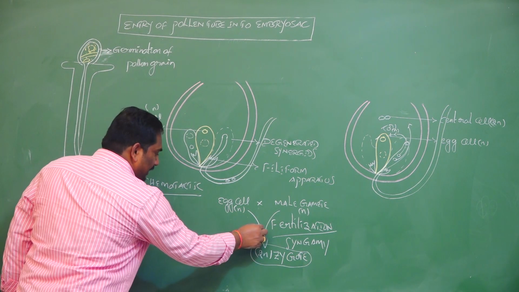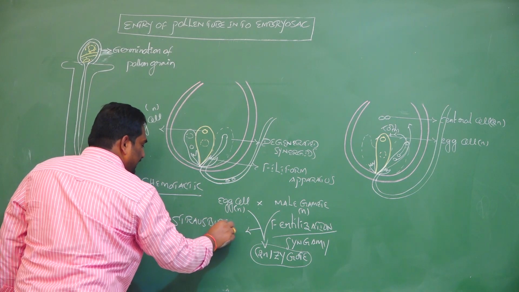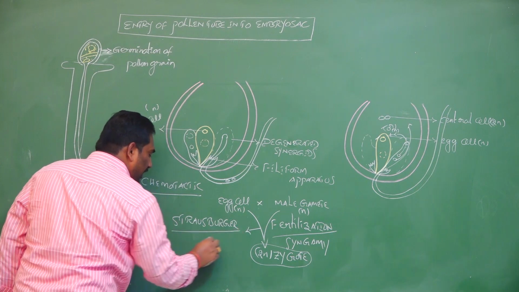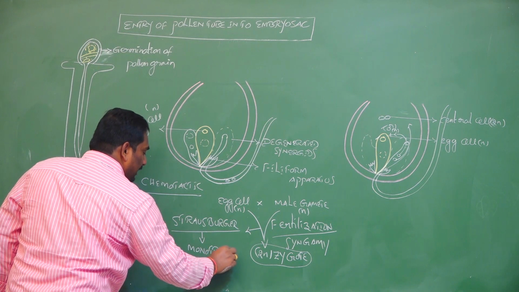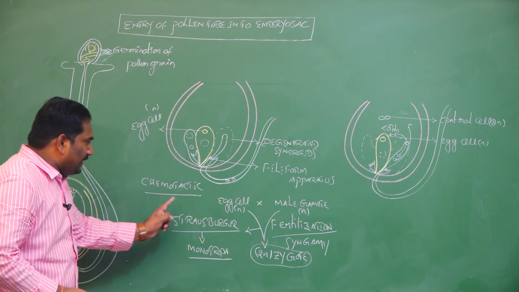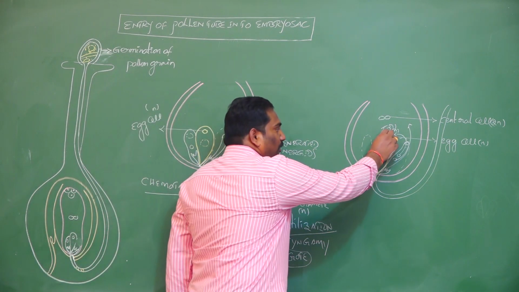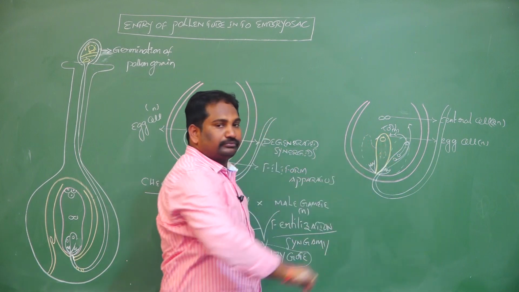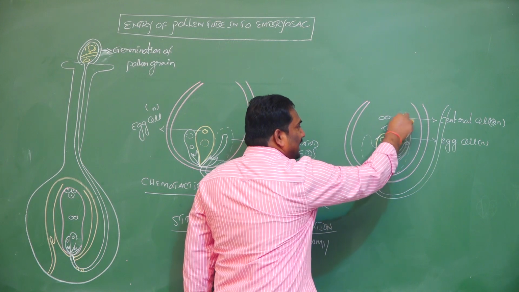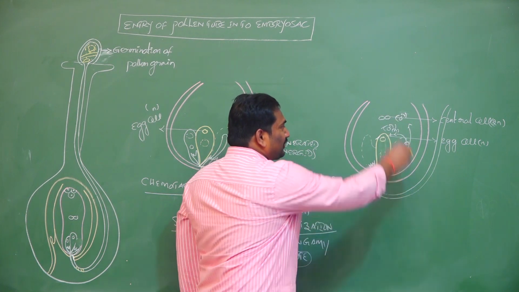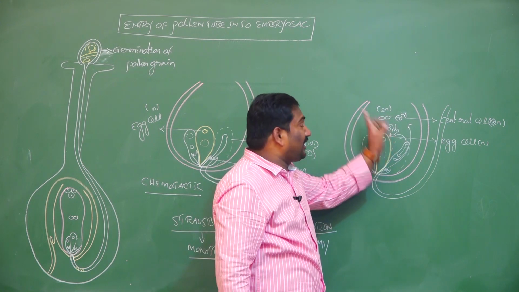One of the scientists, his name is Strasburger. He was first to discover fertilization or syngamy in the plant Monotropa, then it forms the zygote. The second haploid male gamete moves towards the central cell in the embryo sac. The central cell of the embryo sac has two polar nuclei, or a diploid secondary nucleus.